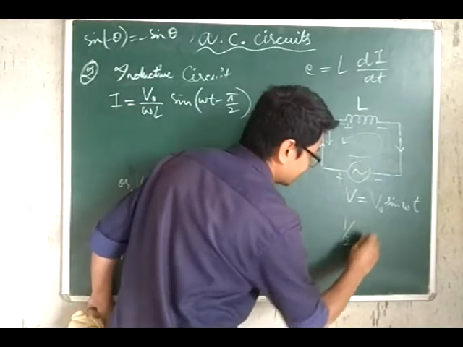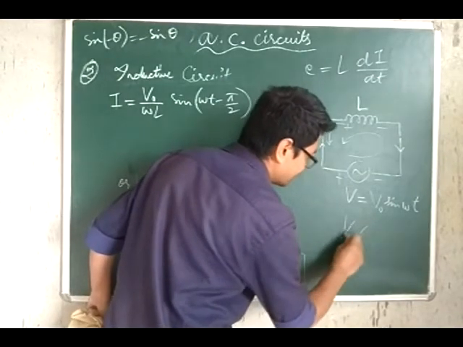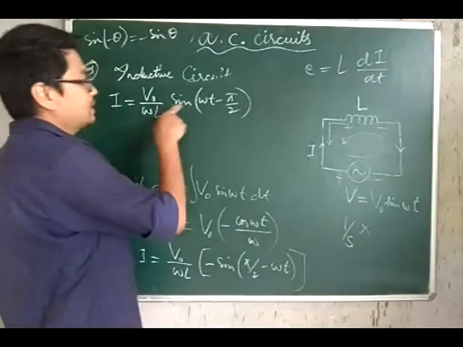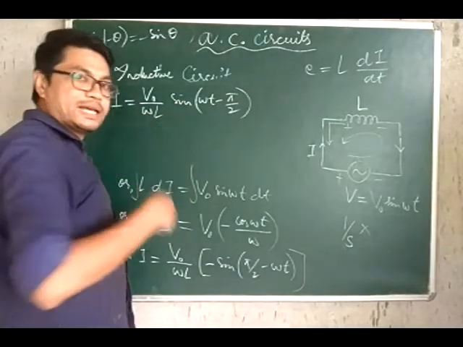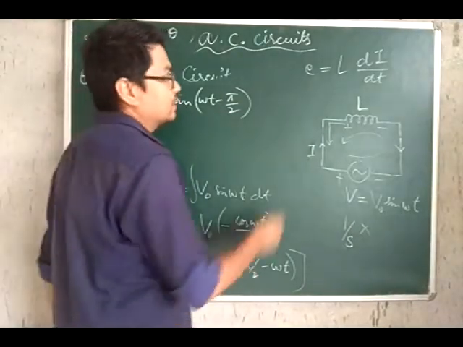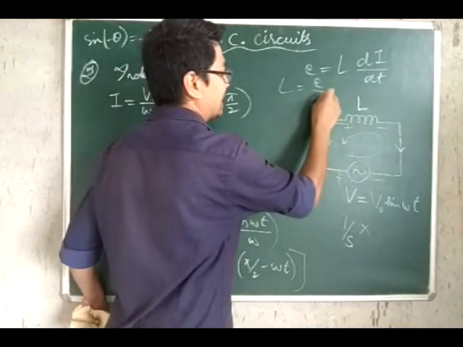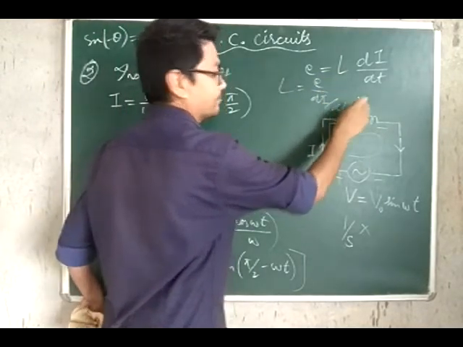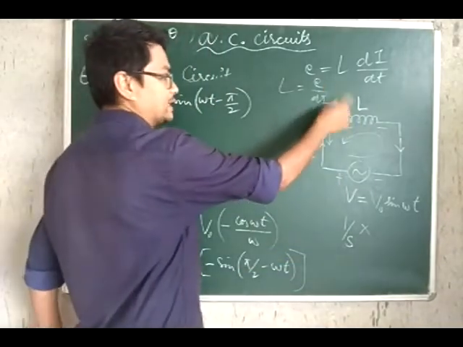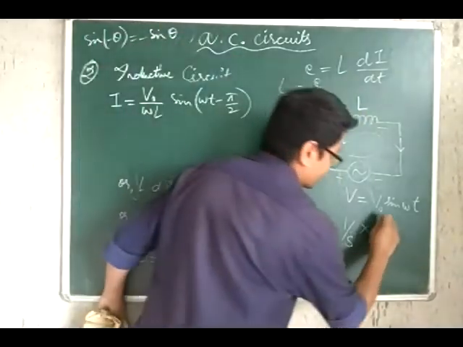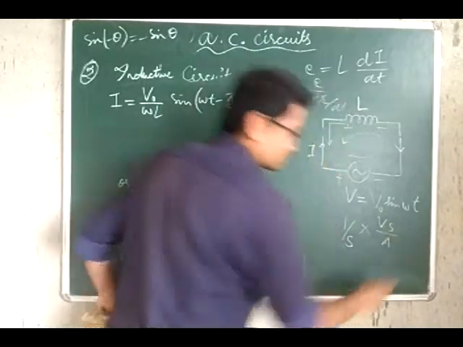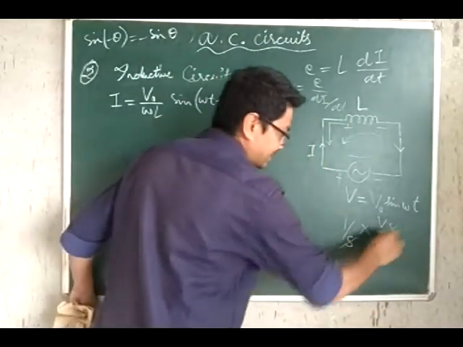So per second, what am I writing? Per second into the unit of L is Henry. Henry means, so L from here is E upon di by dt. So to say volt second per ampere. So volt second per ampere is what is called Henry. So second, they divide each other out.